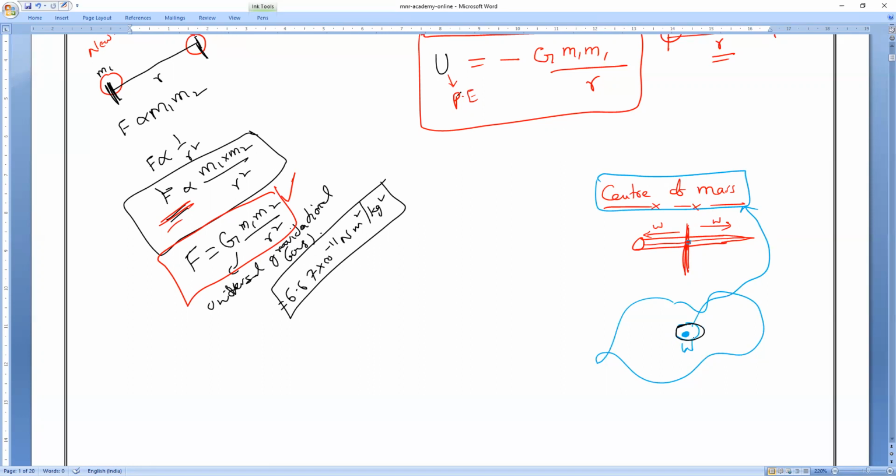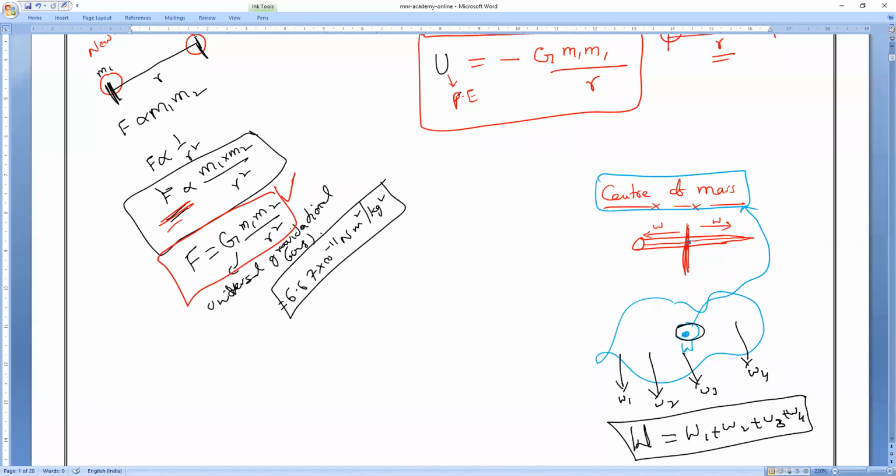Clear? Yes, sir. So remember, suppose this particle has some weight, this particle has some weight, this particle has some weight. All these weights equal the total weight of the body. Am I right or wrong, everybody? That point where the total weight of the body can be balanced, what do we call it? Center of mass, which we represent with a capital W.